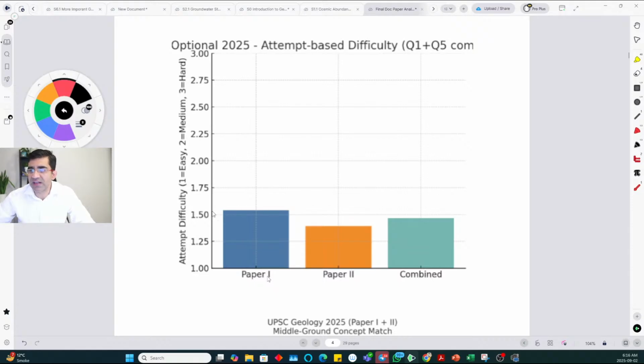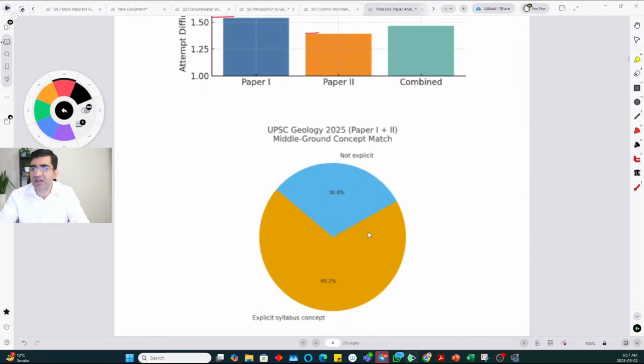Overall, as I said, we felt paper 1 was slightly more difficult than paper 2. If we consider 3 as the hardest and 2 as medium, considering you have choice and you analyze the difficulty of each question, it was a little less difficult than moderate. Assuming you have studied properly, studied PYQs and gone through the syllabus in breadth, I'm not even expecting depth, this paper would have been a little on the easier end.